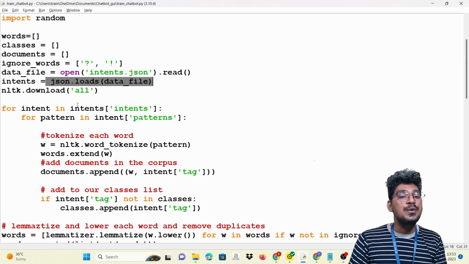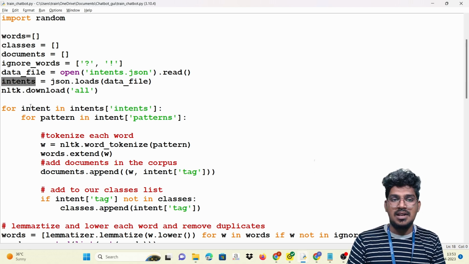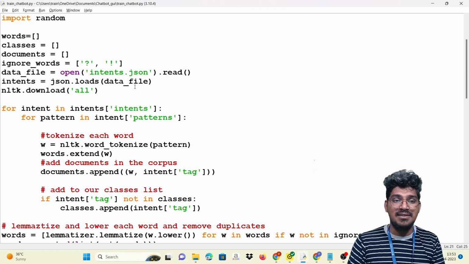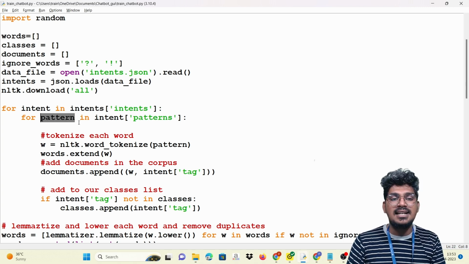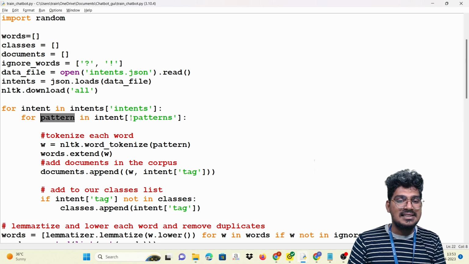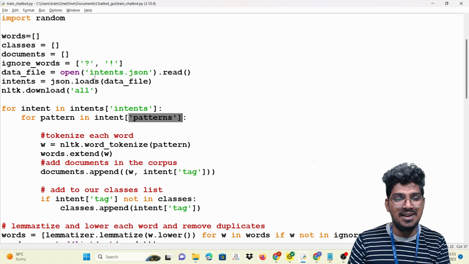After that, I'm going to iterate over this particular sequential data. So intents is an iterating variable, and intents of that particular intents is sequential data, so it is going to iterate over that. Then I'm going to extract the pattern, so pattern in intents, that is pattern, because inside that, the pattern option will be there.